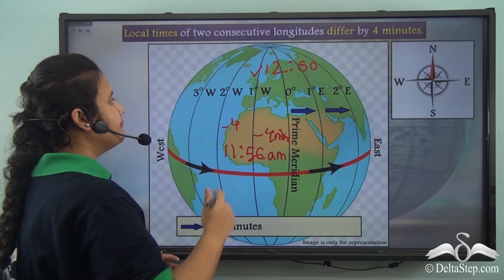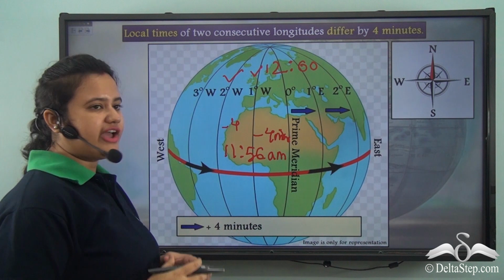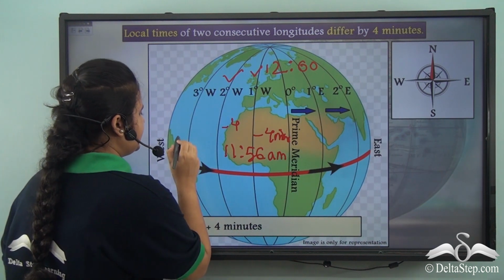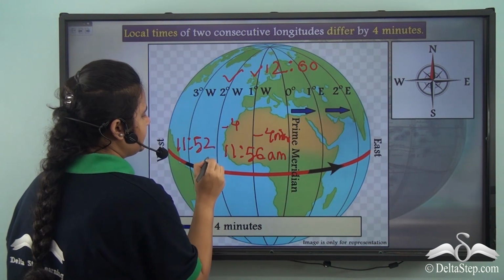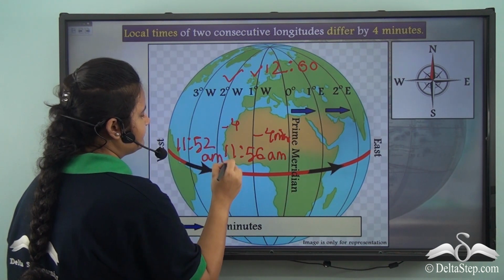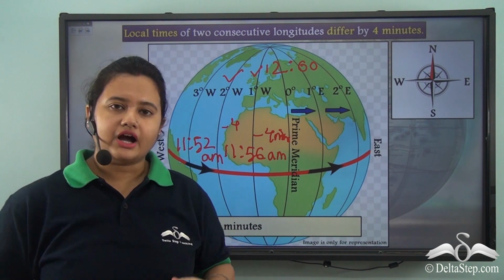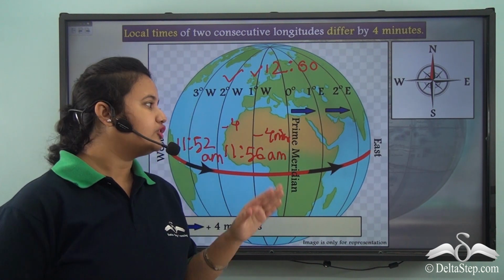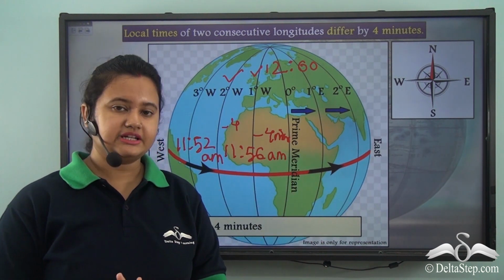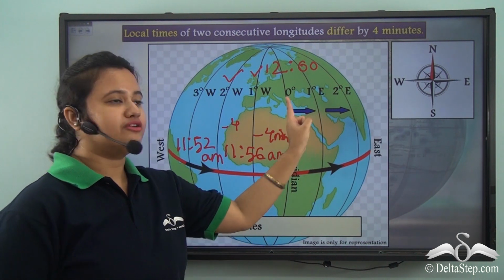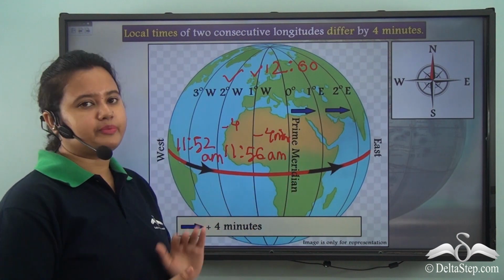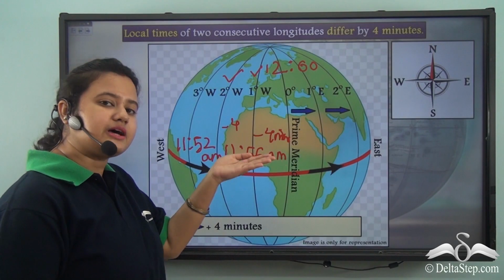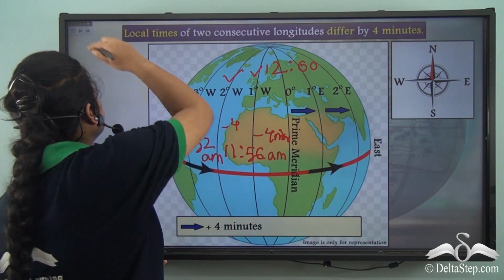So the time at 2 degree west longitude will be 11:52 am. Thus we understood that if we move to the east of prime meridian, then we keep on adding 4 minutes, and if we move to the west of prime meridian, then we keep on subtracting 4 minutes.